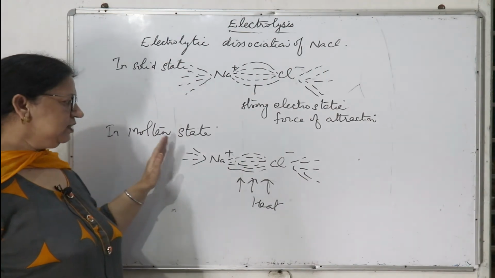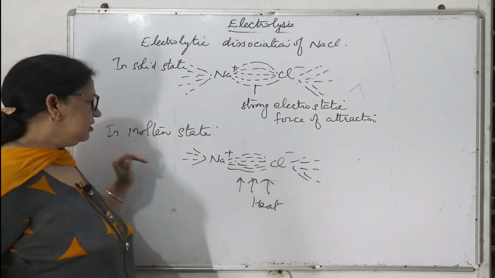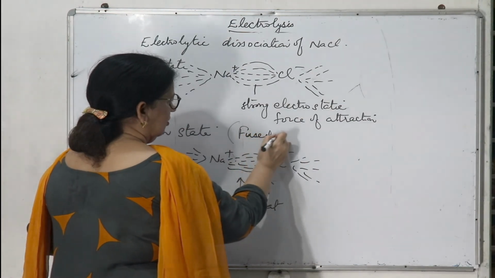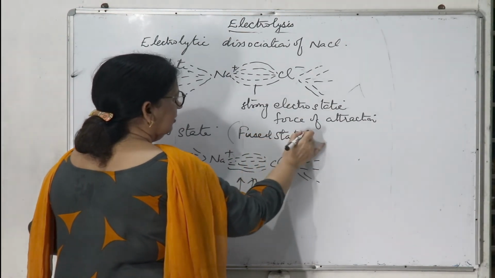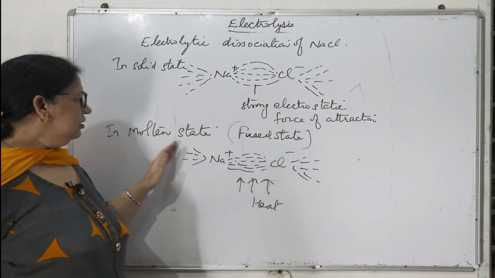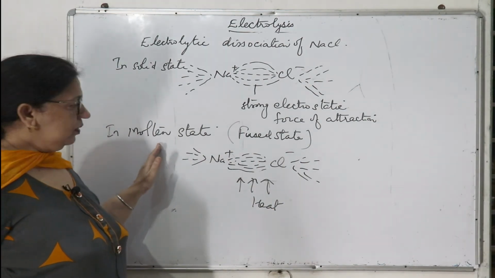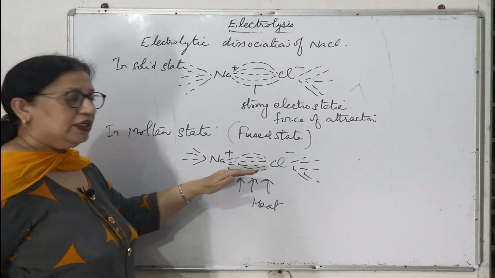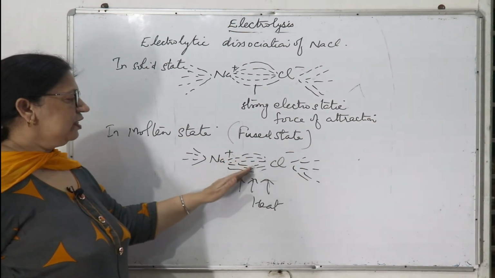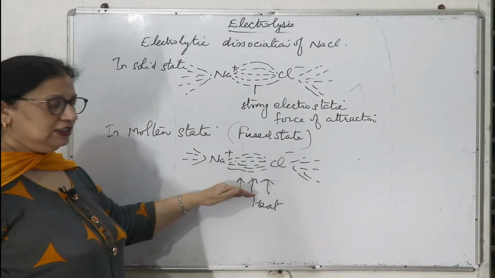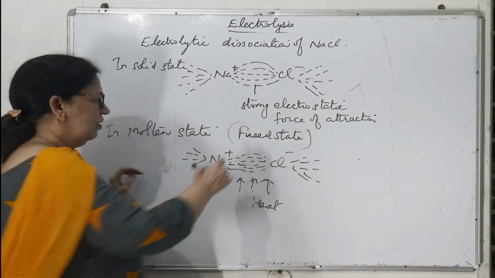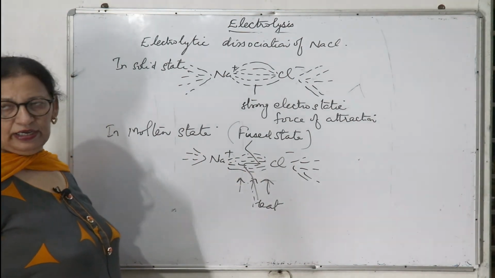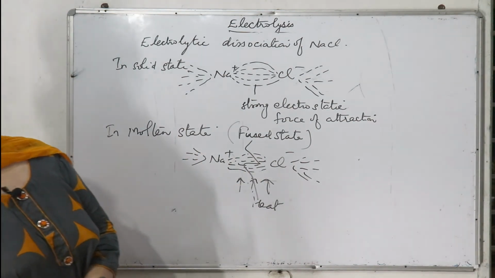But in the molten state, also called fused state, why do ionic compounds conduct electricity? Because when the compound is heated, the electrostatic force of attraction weakens and ions become free and can conduct electricity.